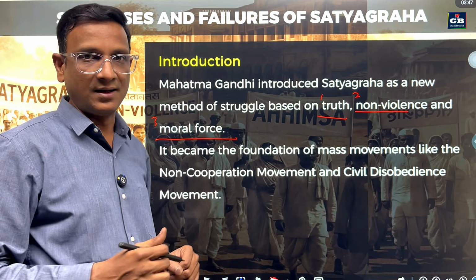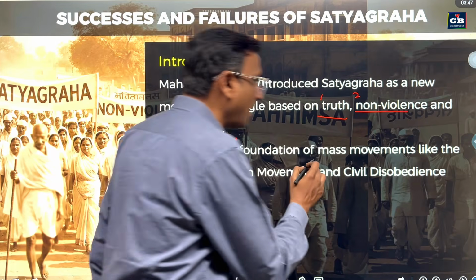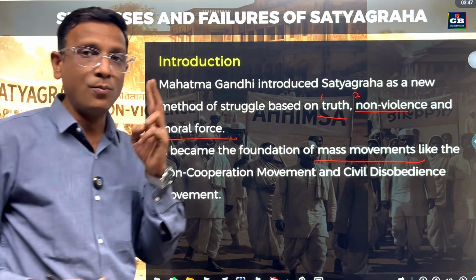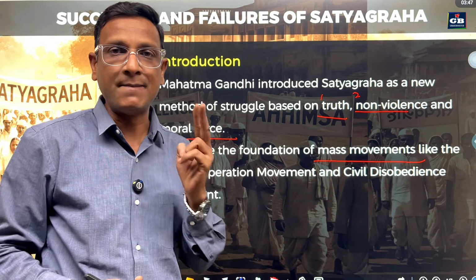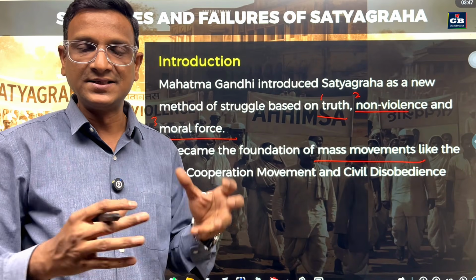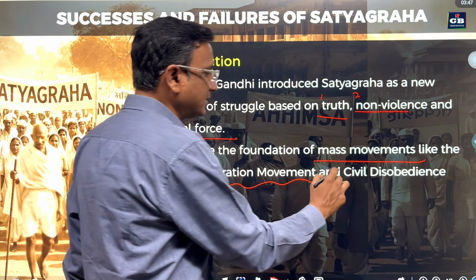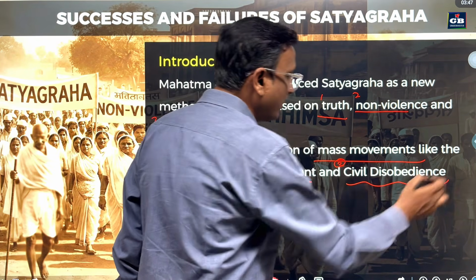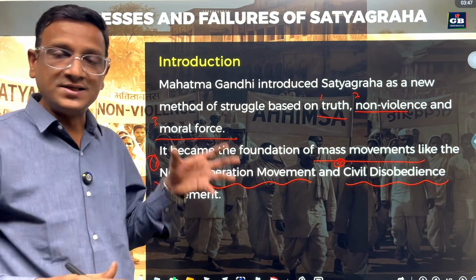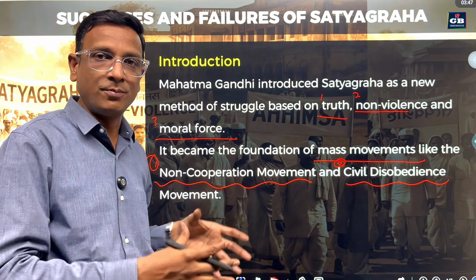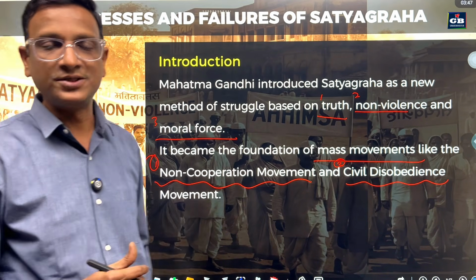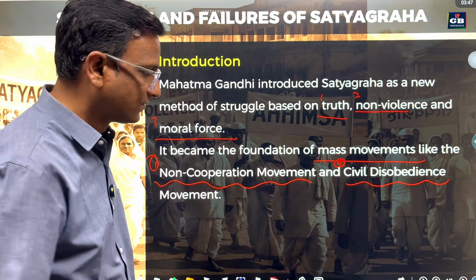This Satyagraha became the foundation of mass movements. Two major movements happened in the Indian independence struggle: one, the non-cooperation movement, and the second, the civil disobedience movement. So Satyagraha is the base for the non-cooperation movement and the civil disobedience movement. Now let us see the successes of Satyagraha.